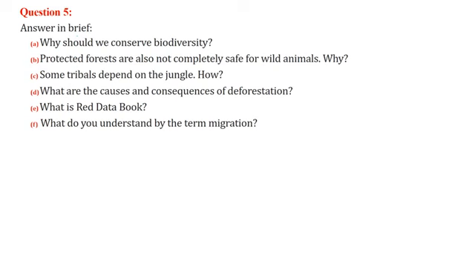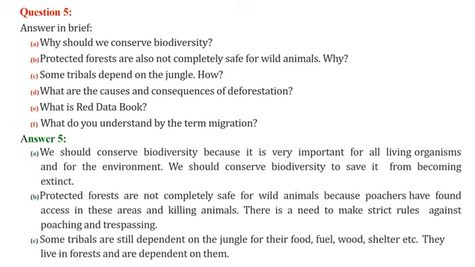Answer in brief: Why should we conserve biodiversity? Because all living organisms are part of the environment, we need to conserve biodiversity, because we don't want plants or animals to become extinct. There is a proper food chain, and we need to do anything possible to maintain that food chain.